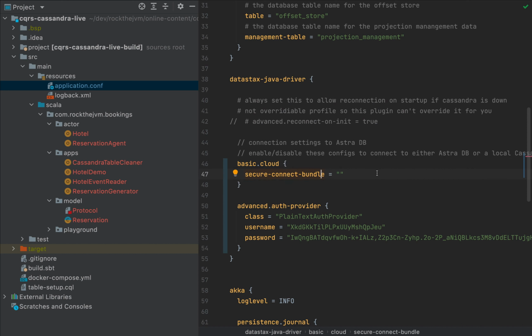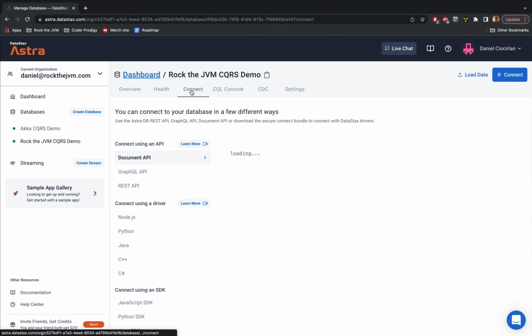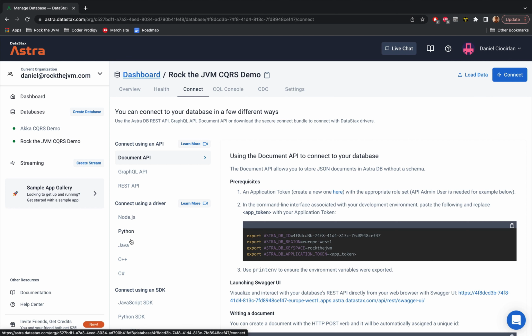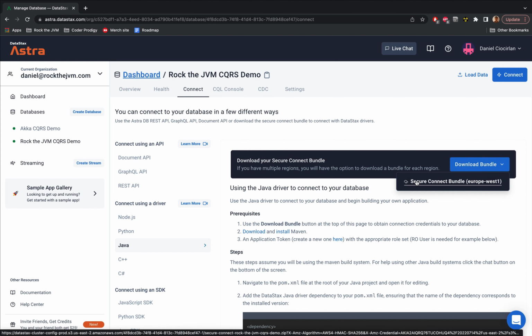This is a zip file which will contain some connection certificates that will let you connect to Astra DB in a secure fashion. So navigate back to your database and click this Connect tab, and click on Java here using a driver. So connect using a driver in this section with Java. And the Java obviously is for Scala applications as well, being run on the JVM. And after that, you will have to download this little bundle. So click on this download button with Secure Connect bundle.